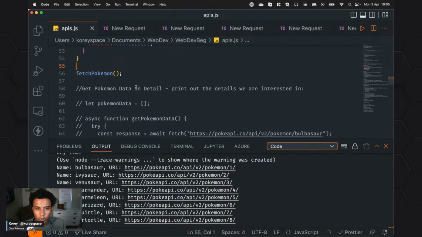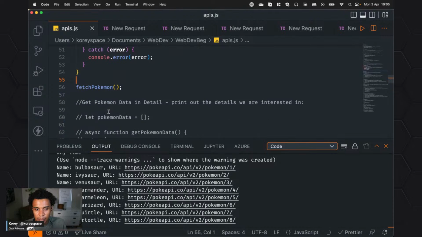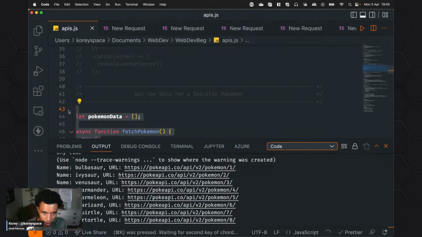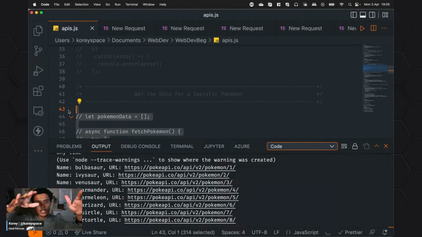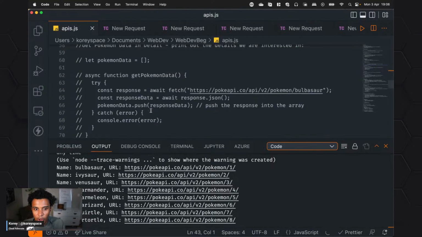So that's one way, again, to work with an API, and you can get really smart and pass this in. What I want to do is actually combine these things. So that's going to be the big one, we'll end with that. So basically now I know that there's URLs and names in each one of those things. And now I want to get the data of the Pokemon. So each URL has their own data. And let's say we want to know the type of the Pokemon, and a picture of the Pokemon because we want to make a Pokemon game. So I'm going to give this example and bring it all together for you.